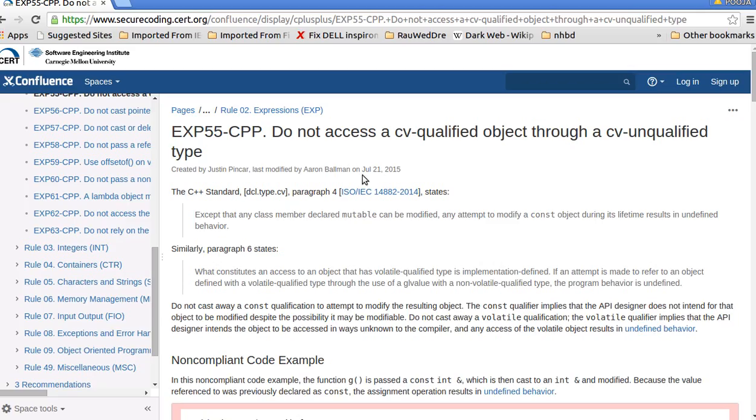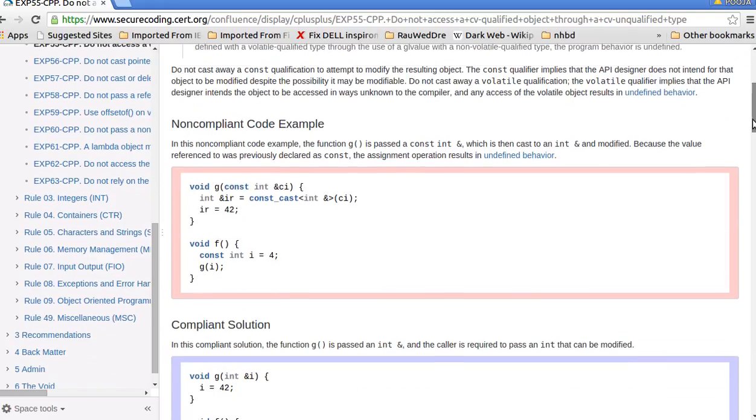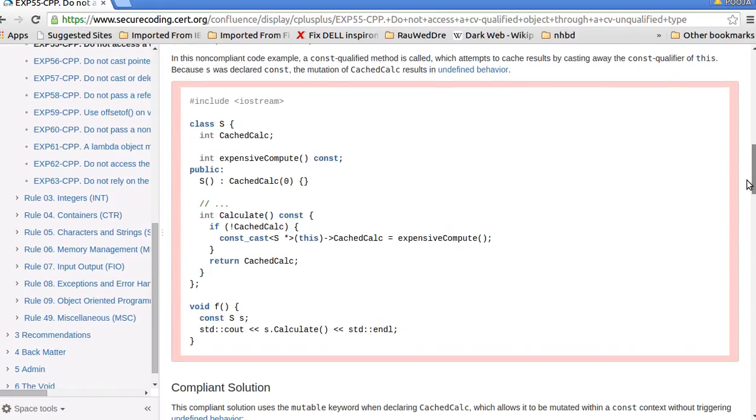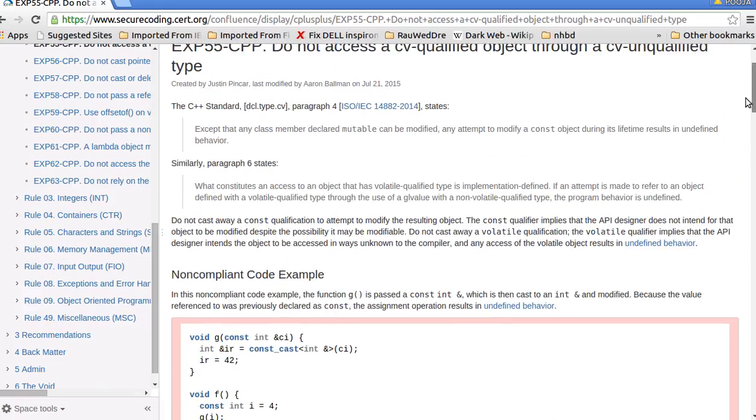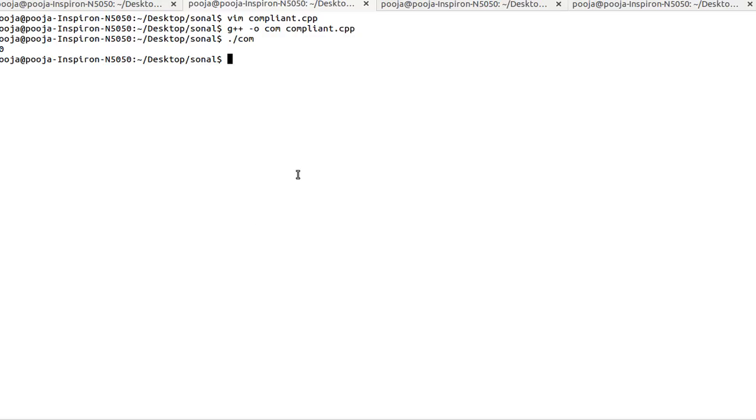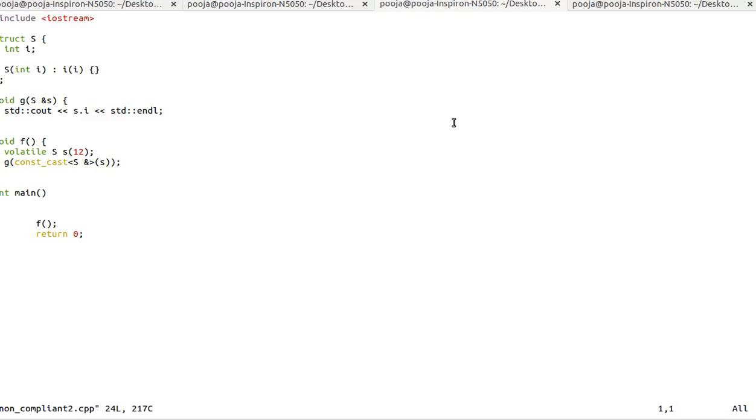Now the second rule is about the volatile keyword. When we set a variable to be volatile, the volatile keyword simply tells the compiler that the value of the variable may get changed at any point of time. So when we are accessing a volatile object, we should not use const_cast, because as we have seen, a const variable should not get changed and a volatile variable can get changed anytime. So here's code explaining this.